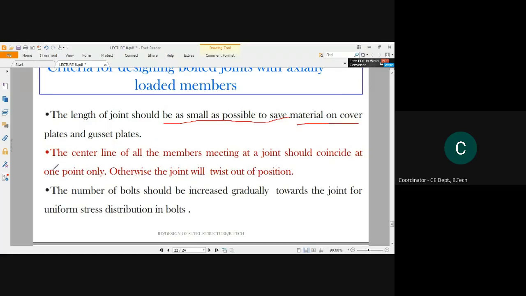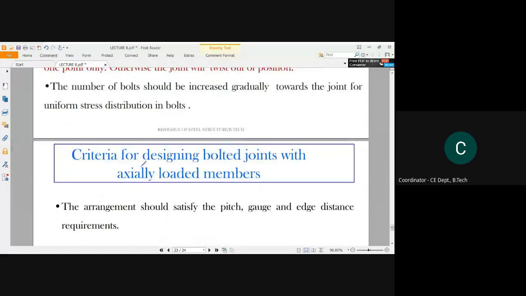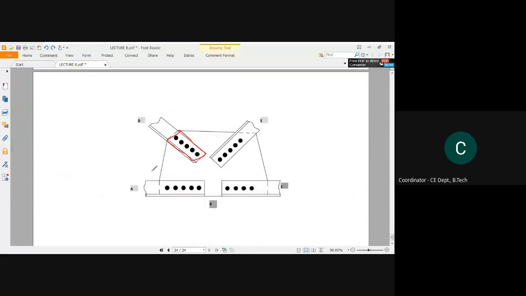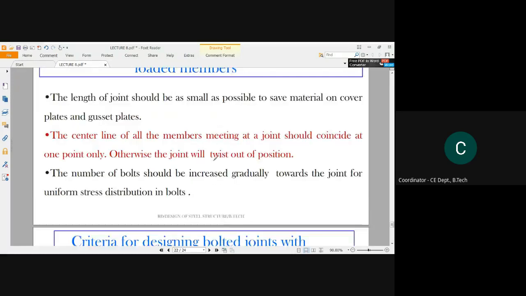Next, the central line of all members meeting at a joint should coincide at one point only. Otherwise, the joint will twist out of position. We will try to make all these connections aligned. See here, the connection has not been given properly. So the ideal one should be that all the members join at one single point in order to avoid twisting out of position.